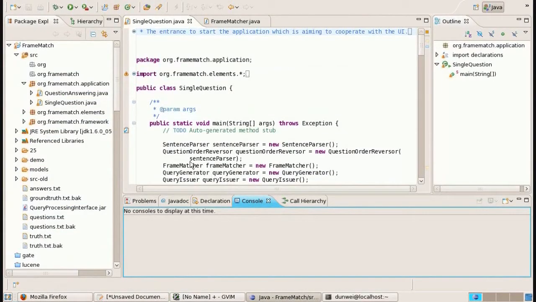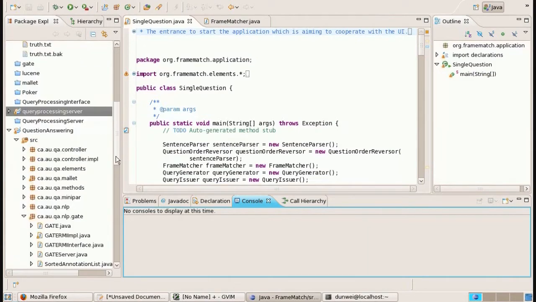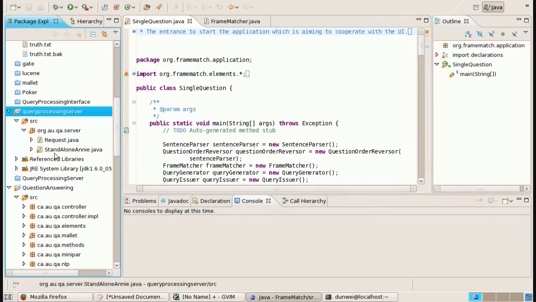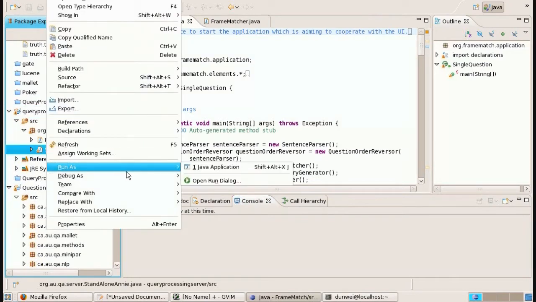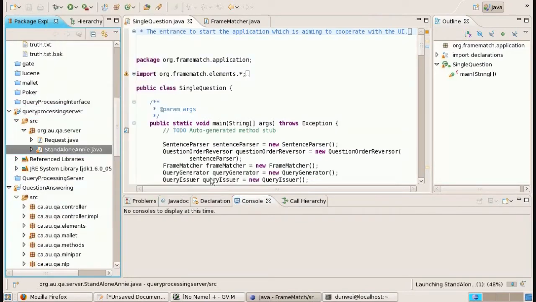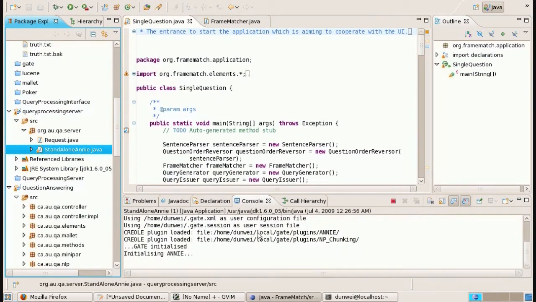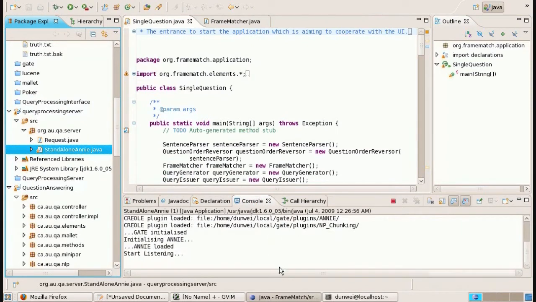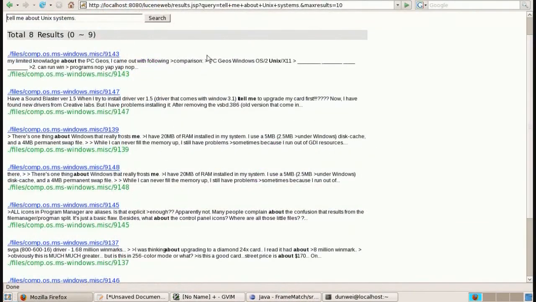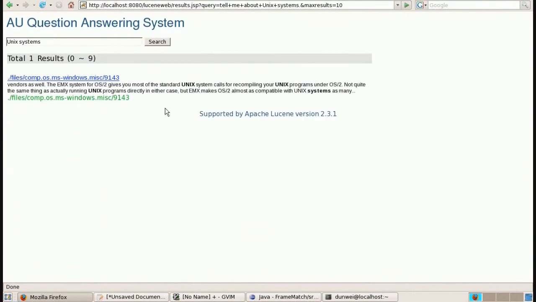So now let's start a server. The server is done by our group, so the server can help us to filter some of the words we don't need. Now let's start the server first. This server mainly works on natural language processing, so it realizes some functions. Now it started listening. Let's go back to the interface. So if we search it again, we can only get one answer that's more focused on the results the student needs, which is about the Unix systems.